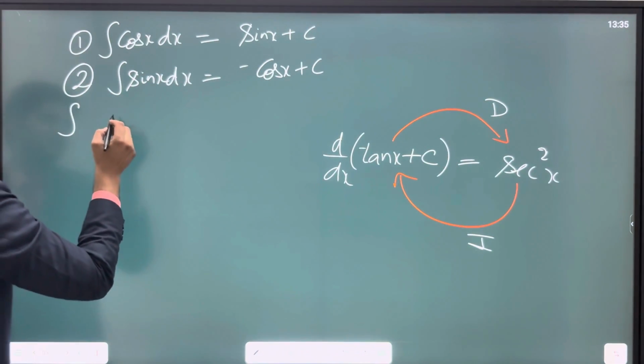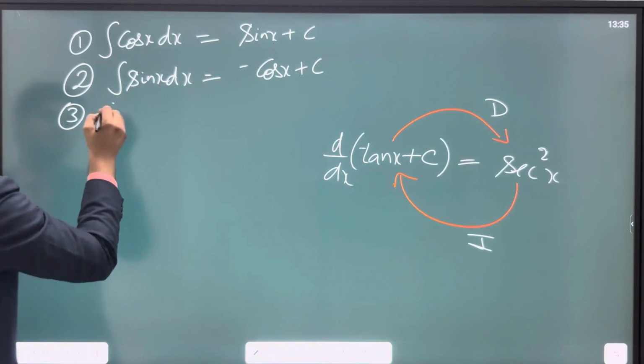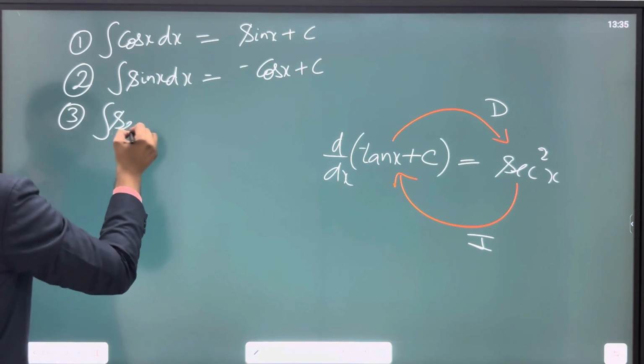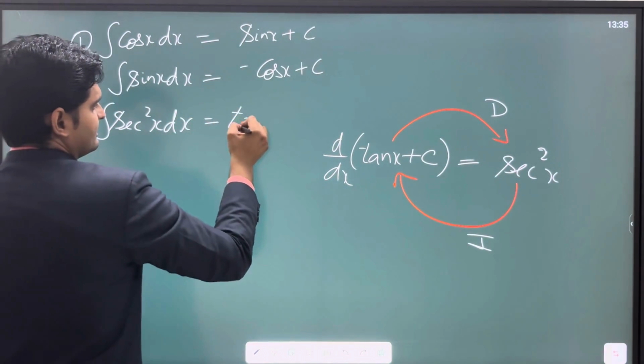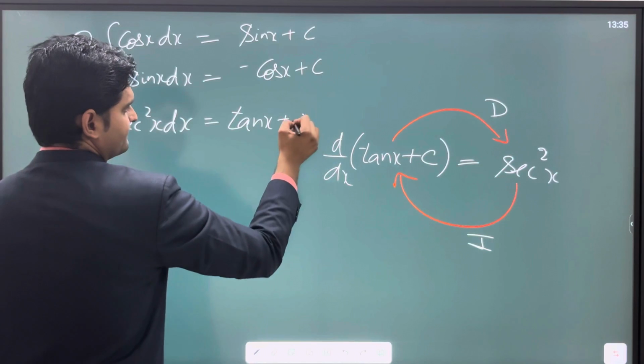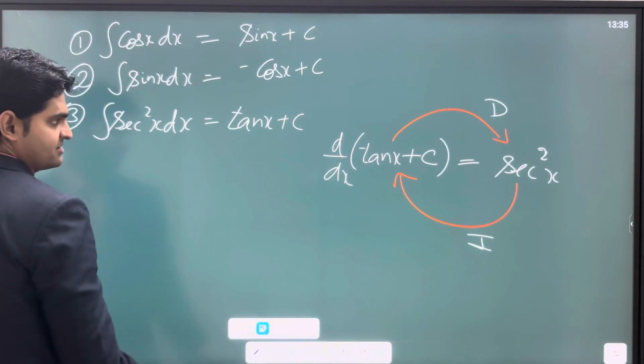We are saying integration of sec square x is tan x plus c, right? This is our third formula. Now let's try to look at others as well.